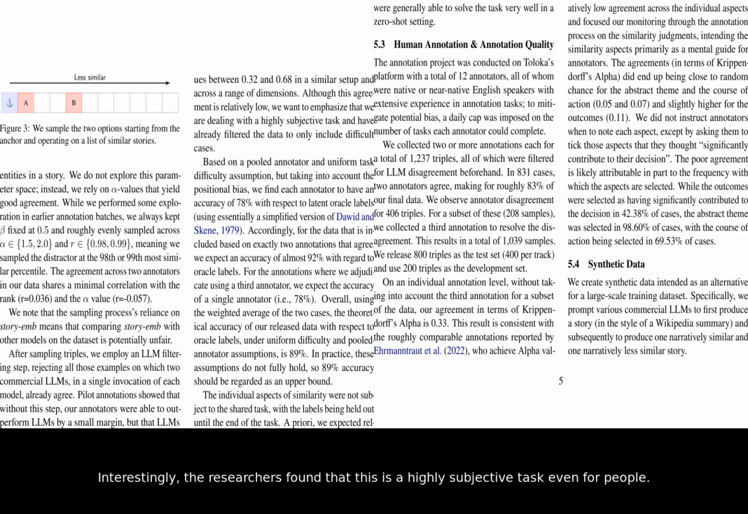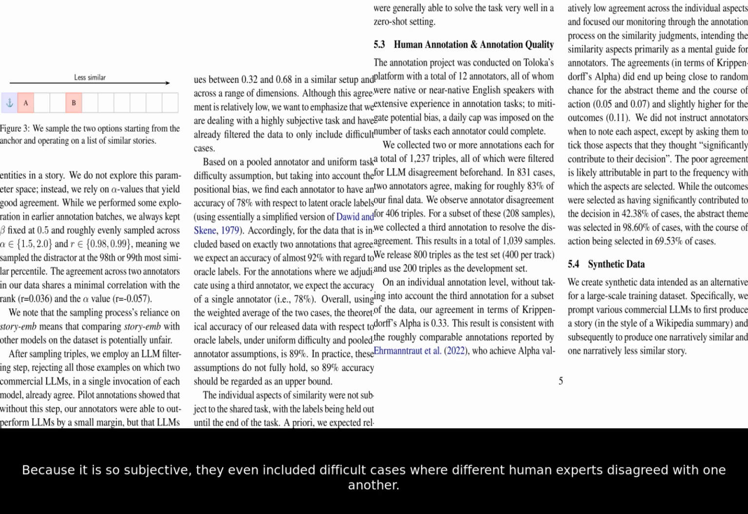Interestingly, the researchers found that this is a highly subjective task even for people. They noted that outcomes were often the biggest factor in human decisions, followed by the general course of action. Because it is so subjective, they even included difficult cases where different human experts disagreed with one another.